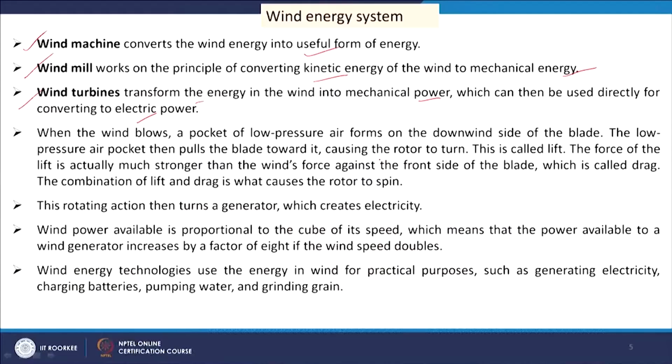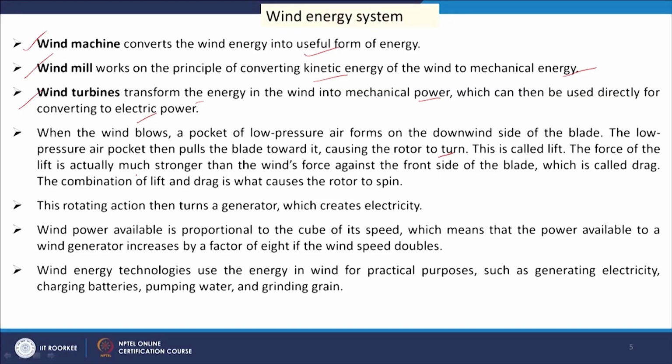When the wind is blowing and the blade gives some resistance, there will be some drag force on it. The drag force as well as the lift both help to rotate the rotor, and this is the mechanism. The rotor rotates and then the blades also rotate. If the rotor is fixed with a shaft, then the shaft will also rotate, and one side of that shaft can be connected to a turbine and then the turbine to a generator. So, then electricity can be produced.